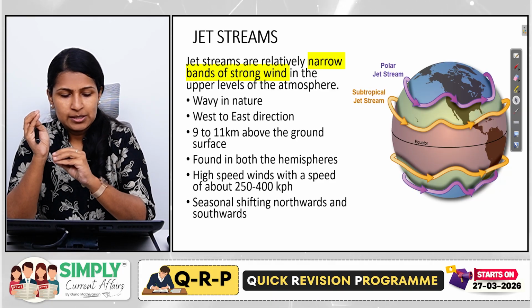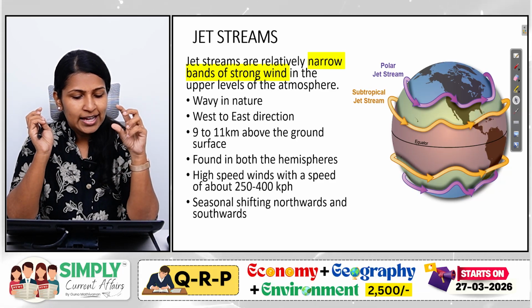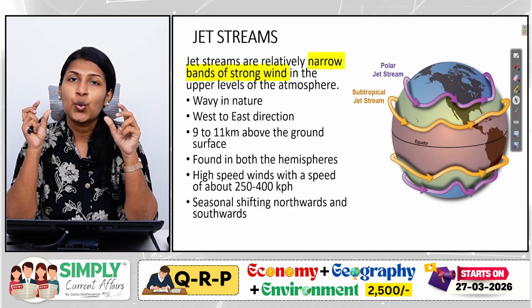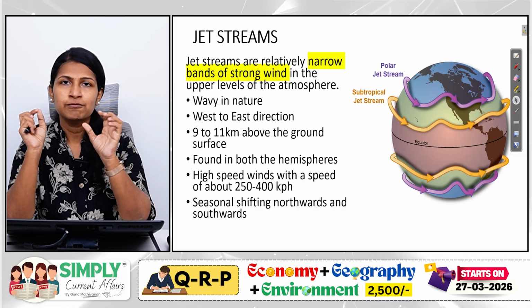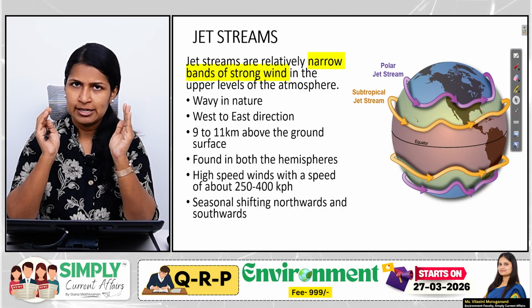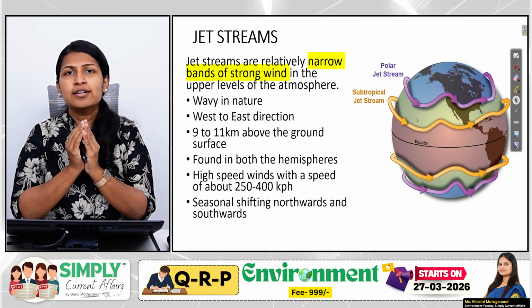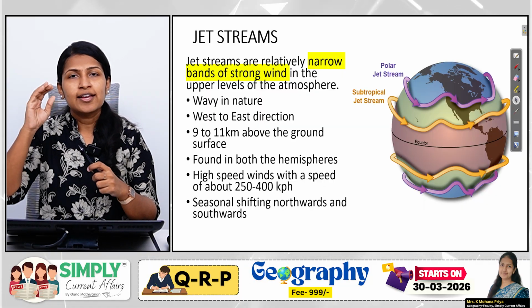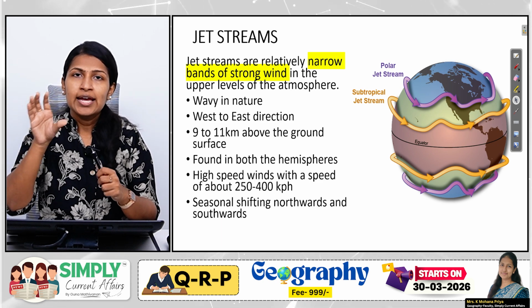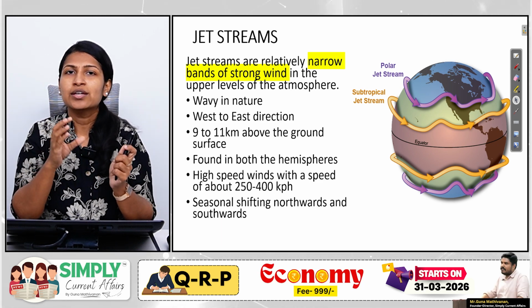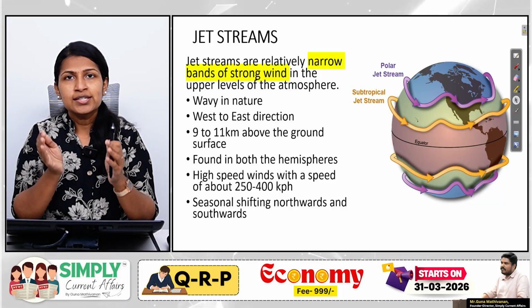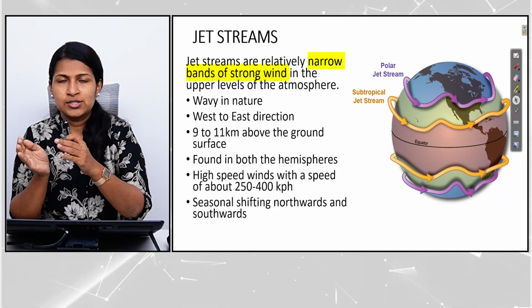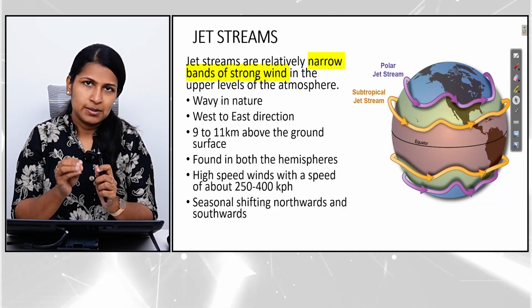What are jet streams? Jet streams are relatively narrow bands of strong wind in the upper levels of the atmosphere. This is the simplest definition of a jet stream. So there is a strong band of wind moving in the upper troposphere region in a specific direction with a certain speed. This strong band of wind is what we call jet streams.